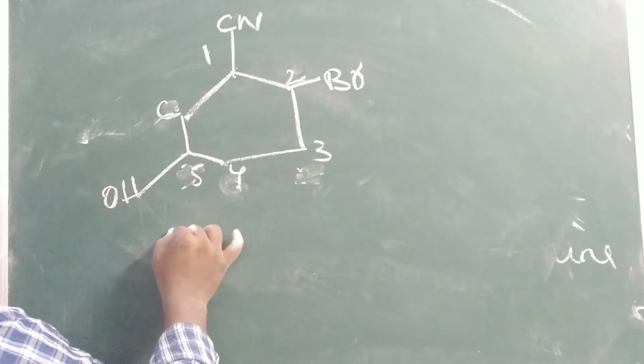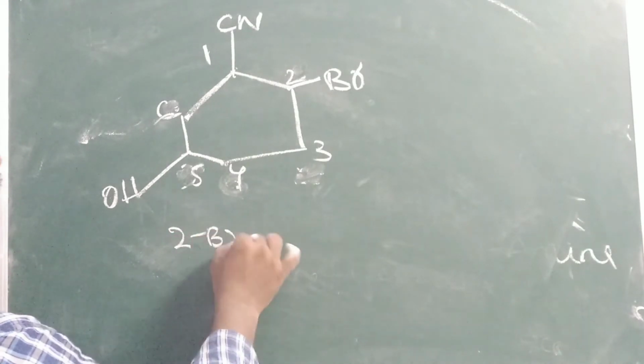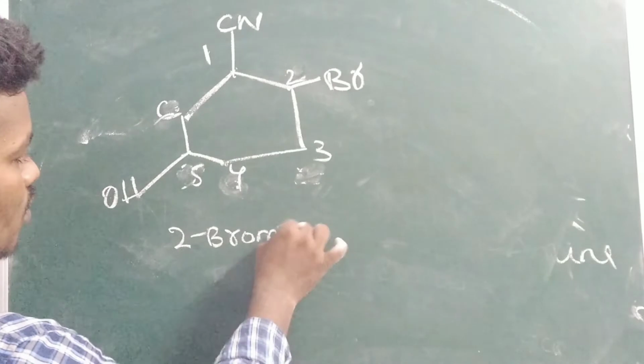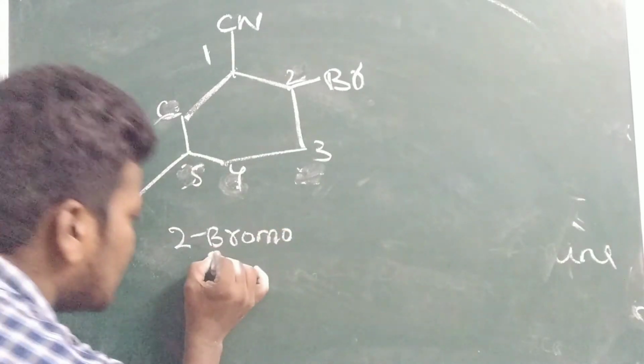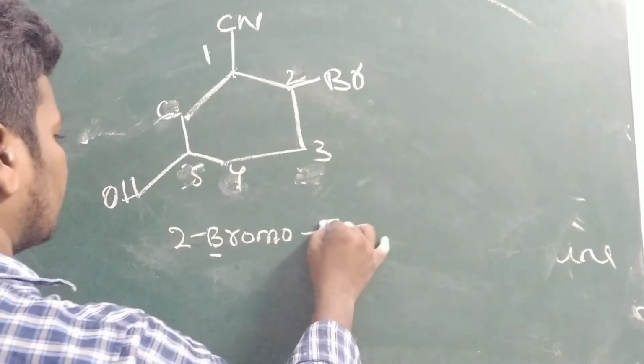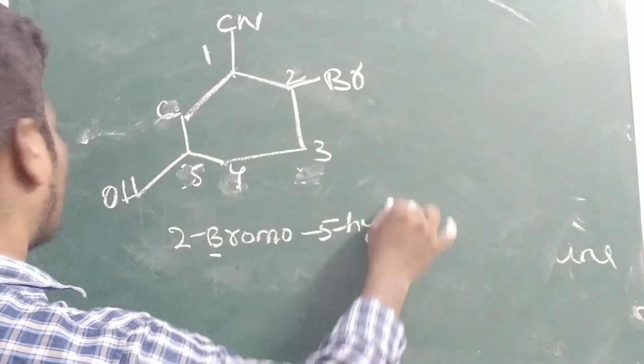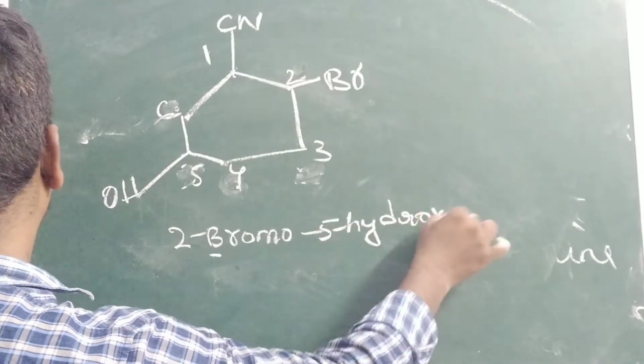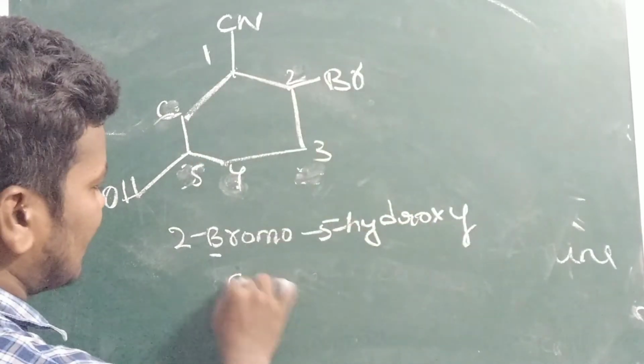So how will you write? At the second position, bromo is present. Why do we have to write bromo first? In alphabetical order, B only will come first. So 2-bromo, 5-hydroxy. What is this total?